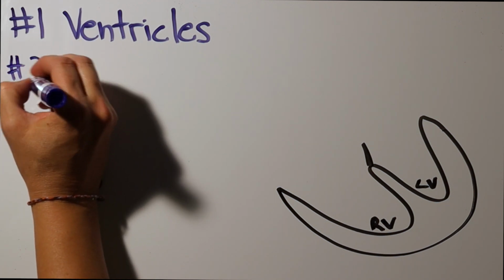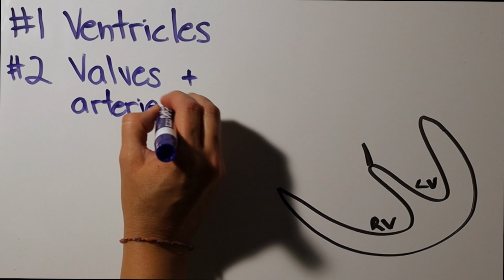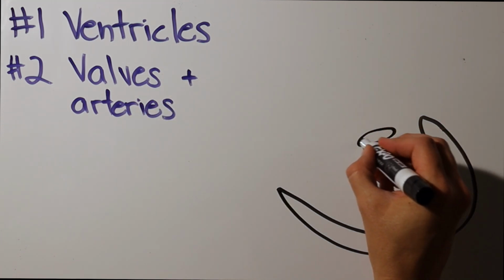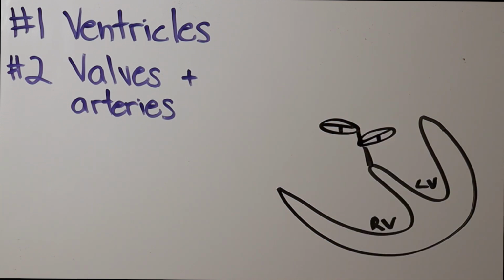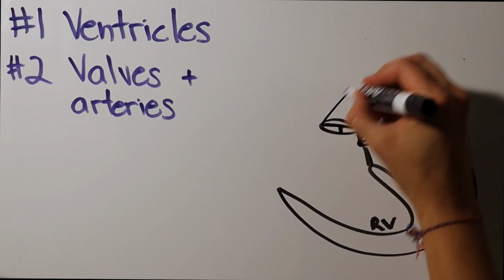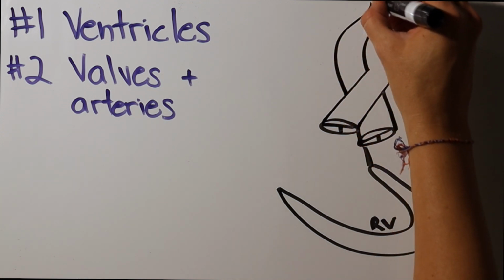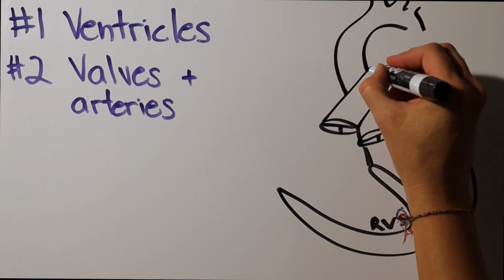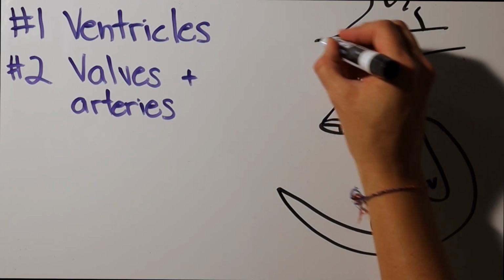Number 2, semilunar valves and arteries. How many and which ventricle are they attached to? In this case, we have an aortic valve on the left and a pulmonary valve on the right. The pulmonary valve is slightly higher. The main pulmonary artery is in front of the ascending aorta, so draw that first, jutting to your right. This is a left aortic arch with 3 branches heading to the upper body. The right branch pulmonary artery is behind the ascending aorta.